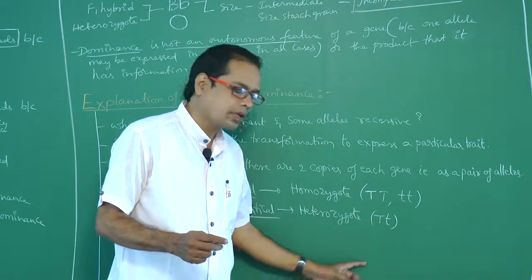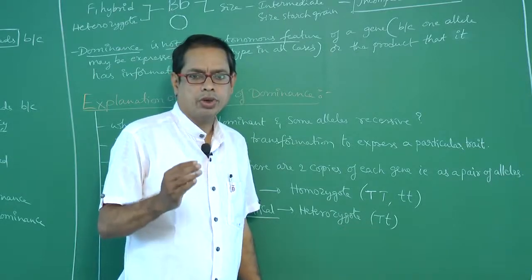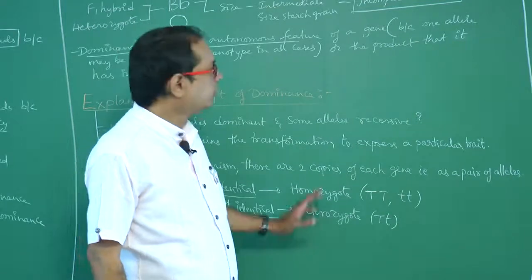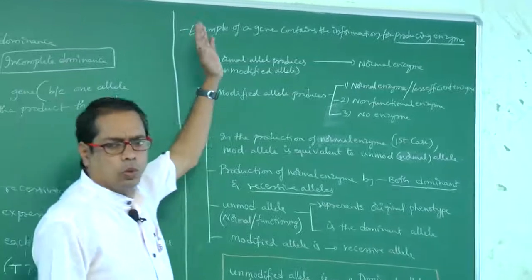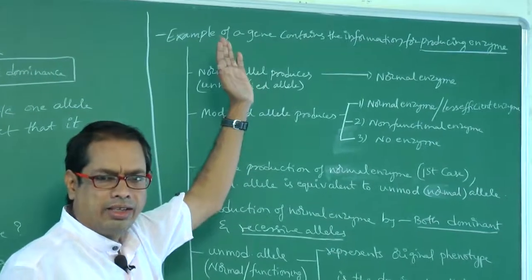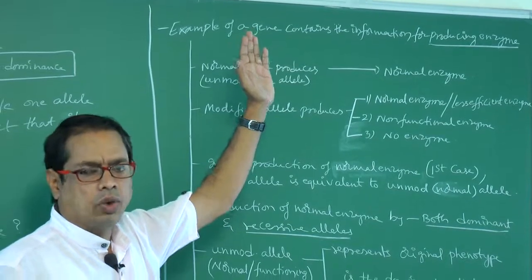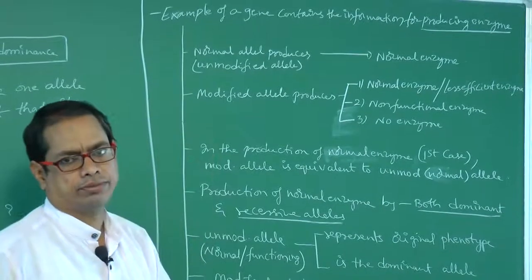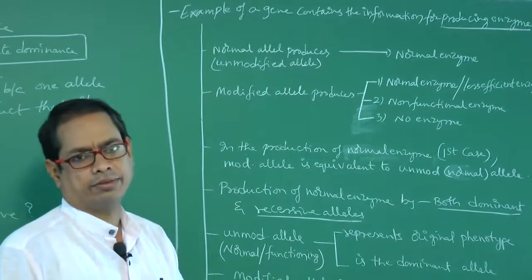Capital T, one gamete, small t, one gamete. Number of kinds of gametes produced by a homozygote: only one kind. Right. Next, now I am going to explain that one gene is able to express one character. That one character means this gene is able to synthesize an enzyme. By taking that example, we will explain.